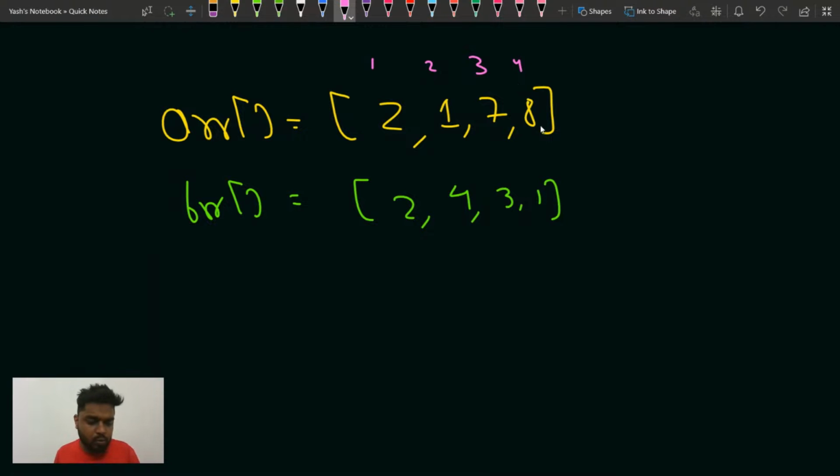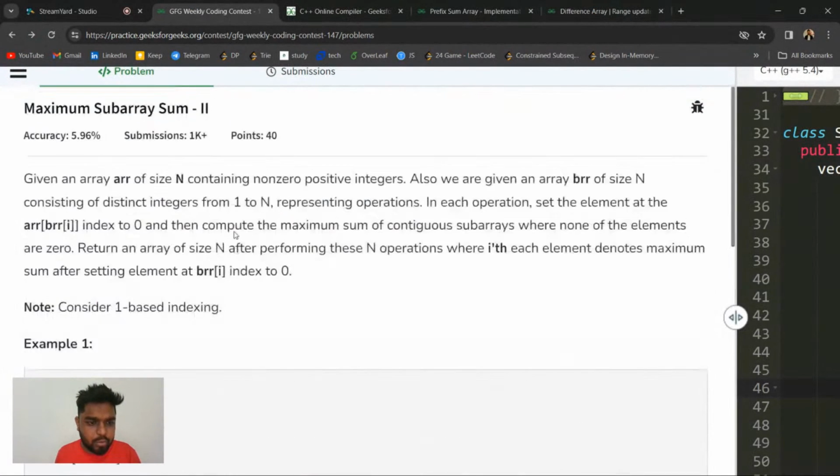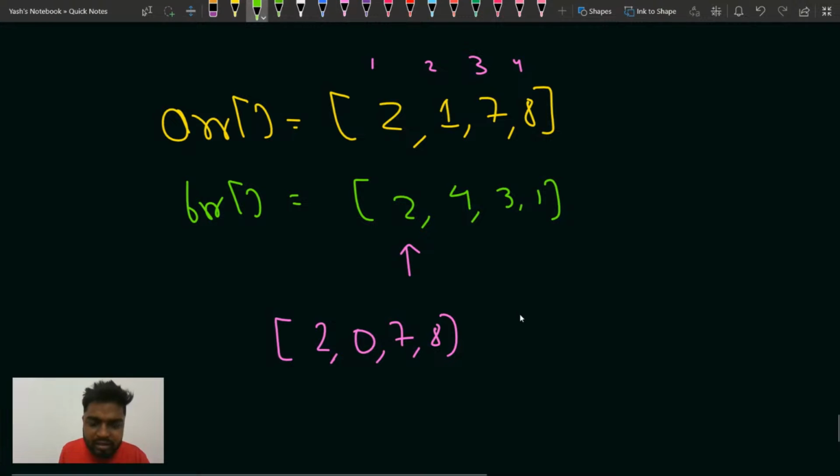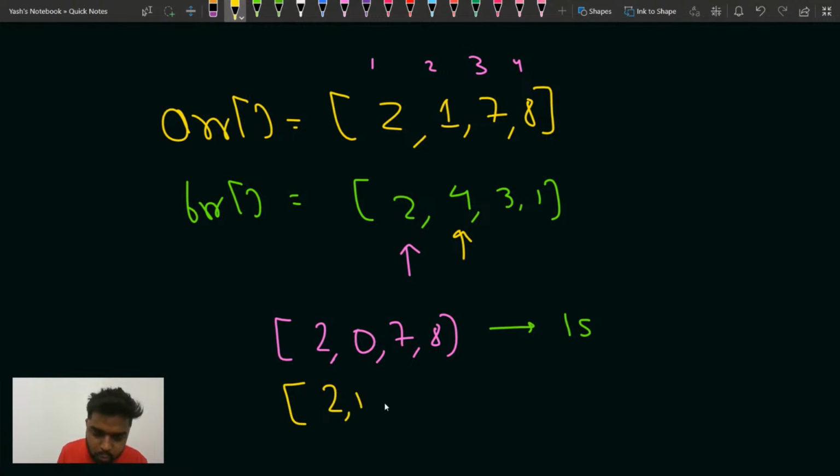So what you have to do is, after every operation you have to tell the maximum subarray sum. After the first operation, when the element at index 2 is made 0, the array will become 2, 0, 7, and 8. What is the maximum sum here at this point? It is nothing but 15. Then you mark the element at the fourth index as 0. Then the array is 2, 0, 7, and 0. What is the maximum sum?